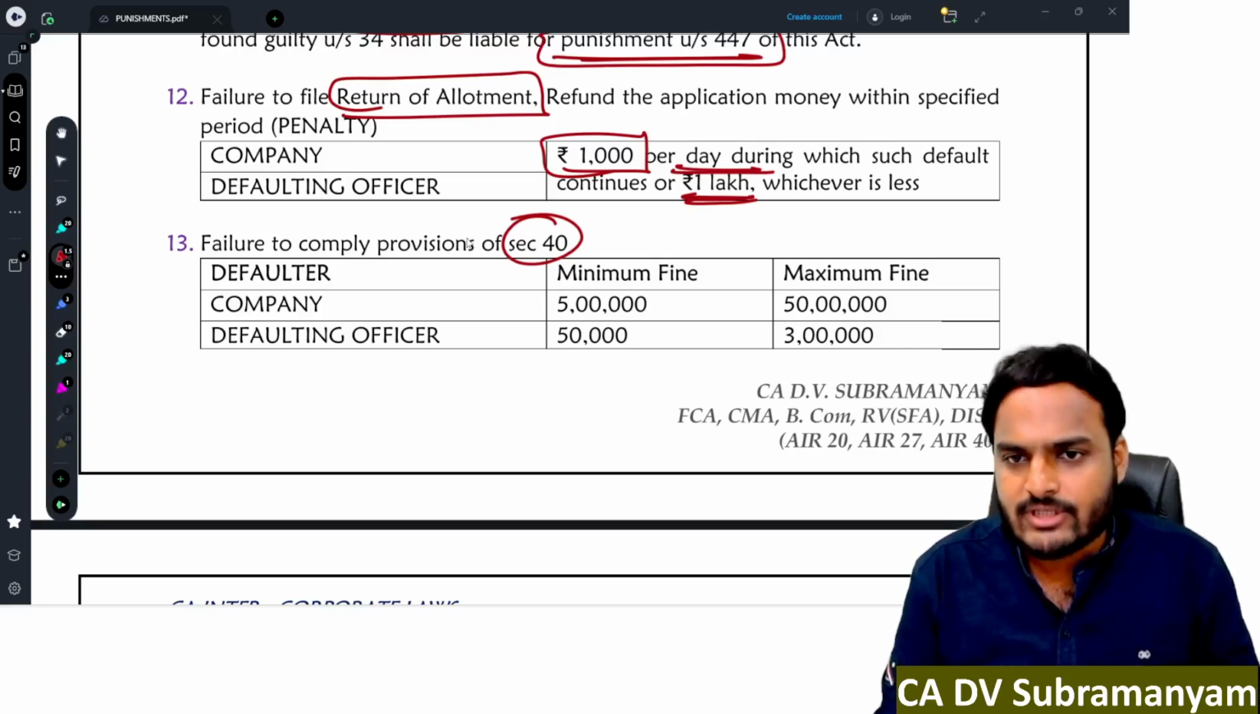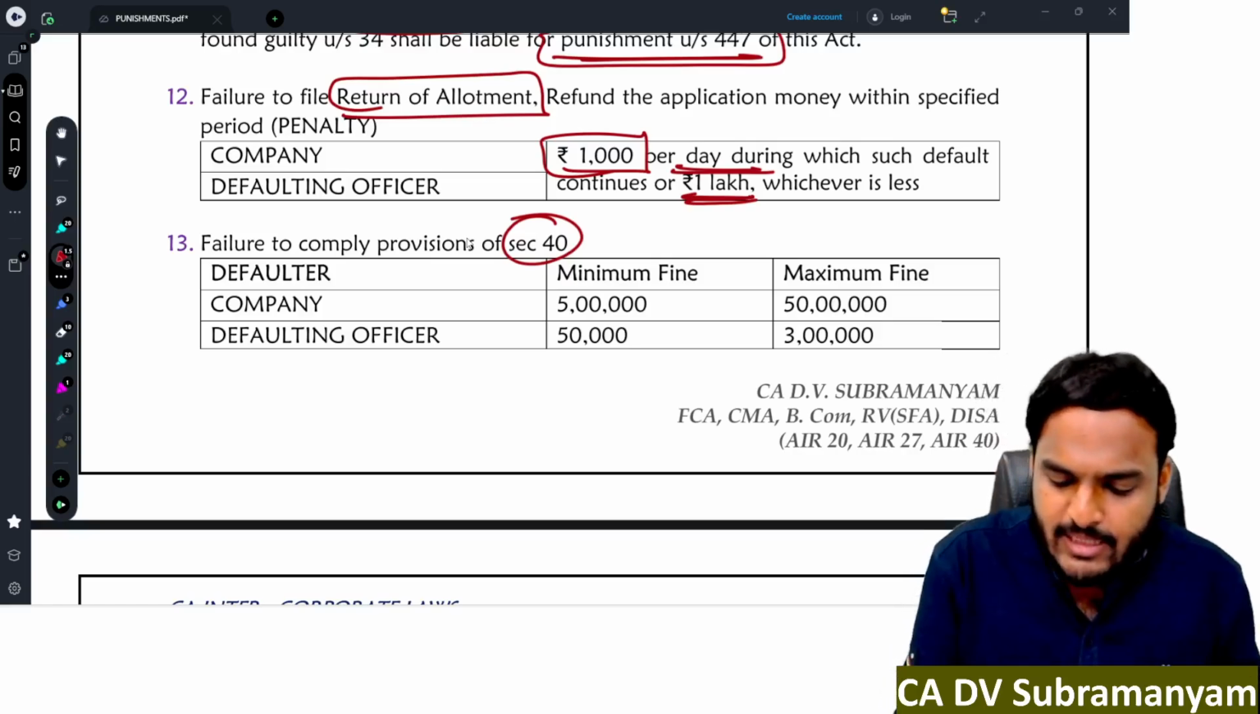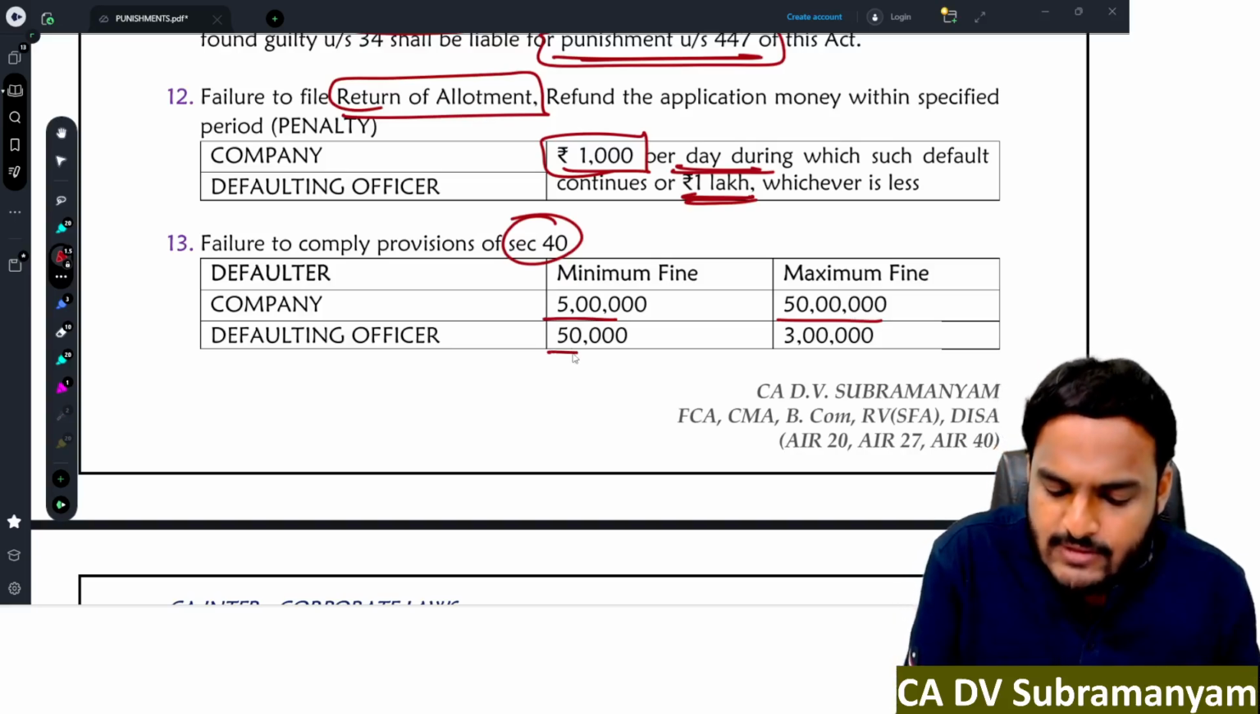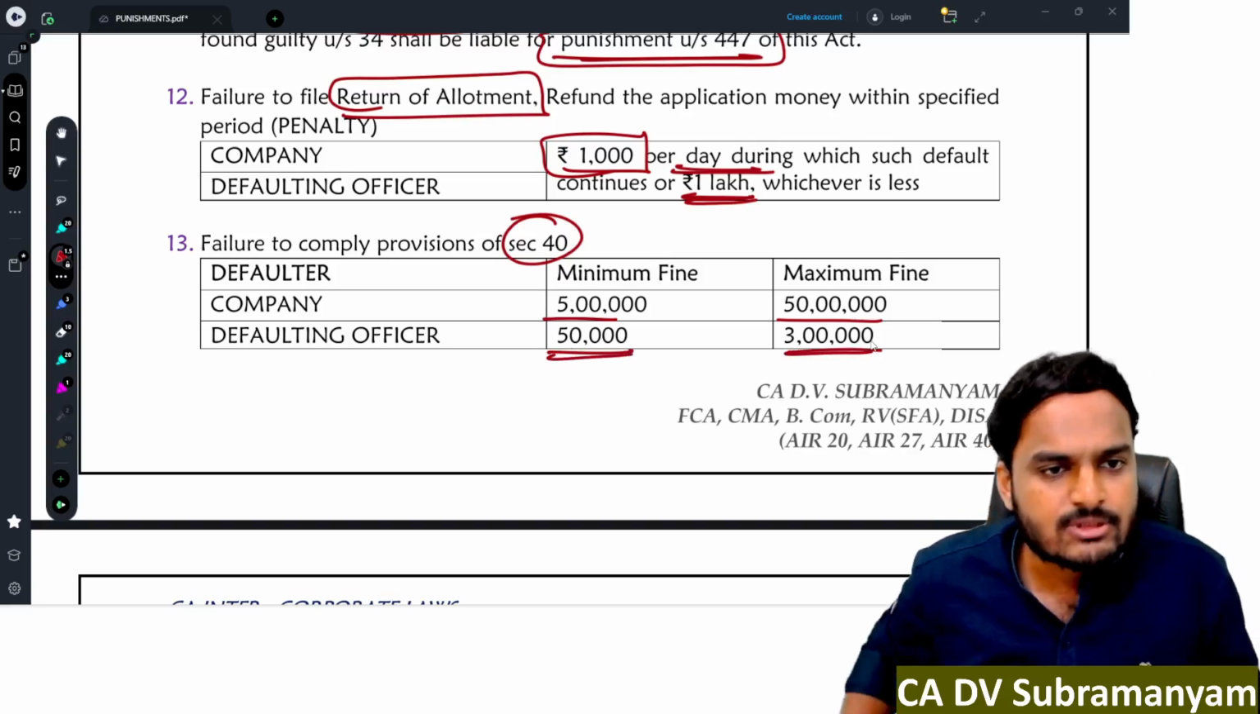In case of contravention, company, the minimum fine is 5 lakhs, maximum fine is 50 lakhs. Defaulting officer, minimum 50,000, maximum 3 lakh rupees.